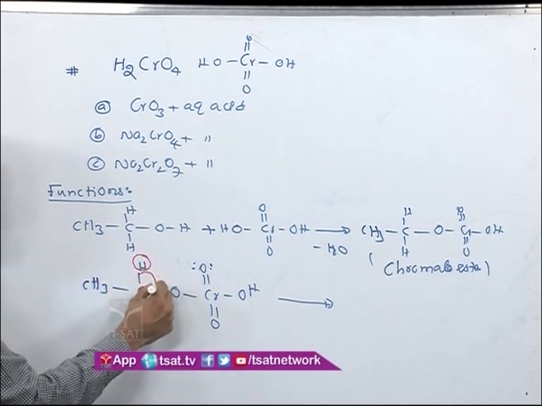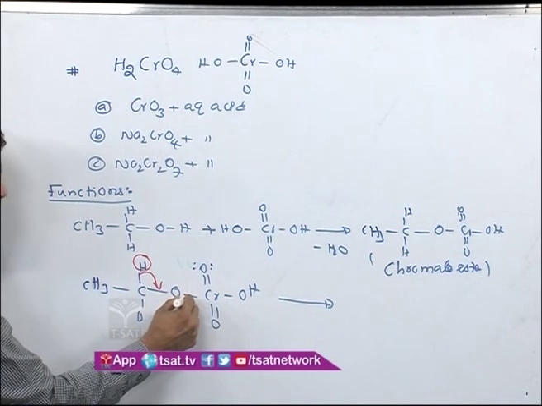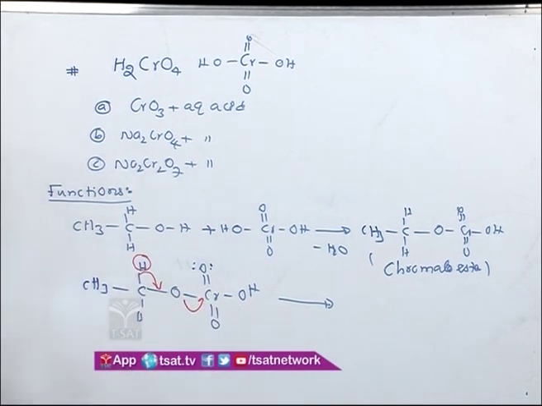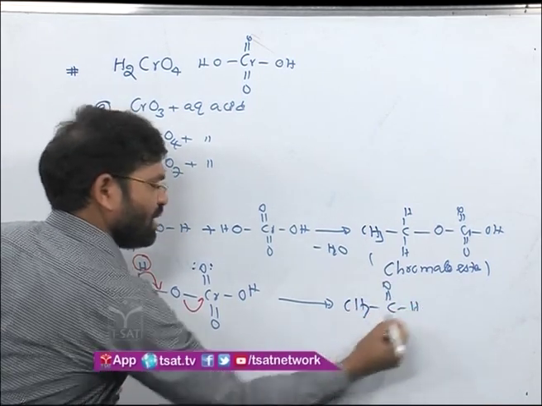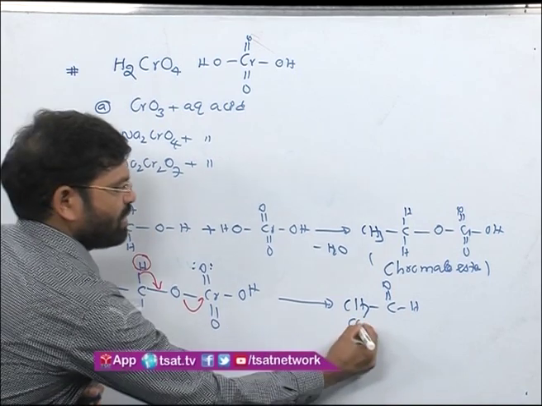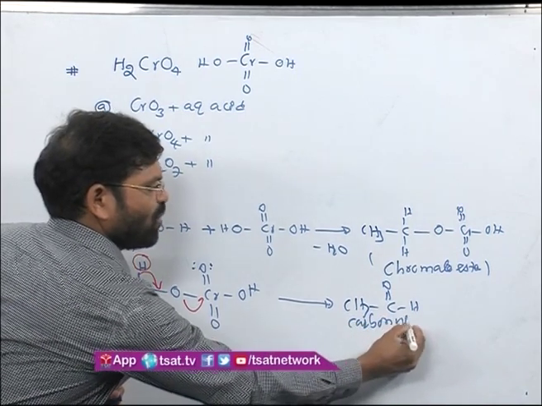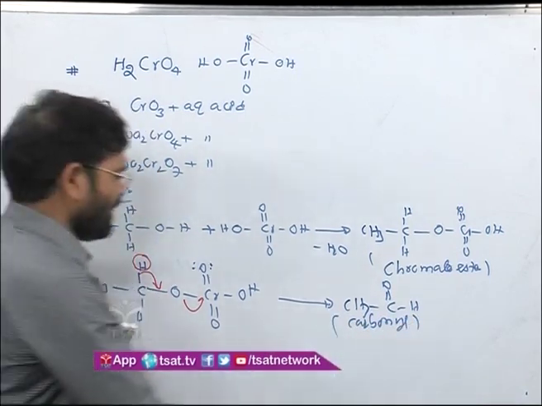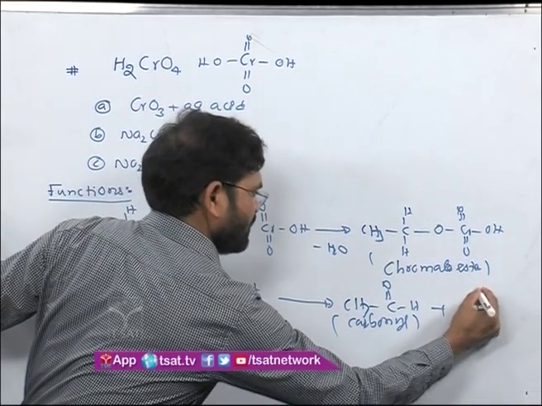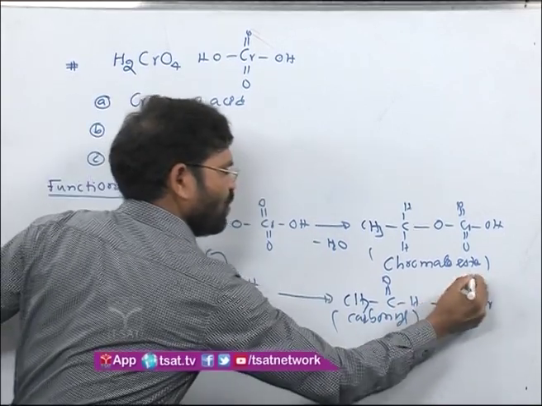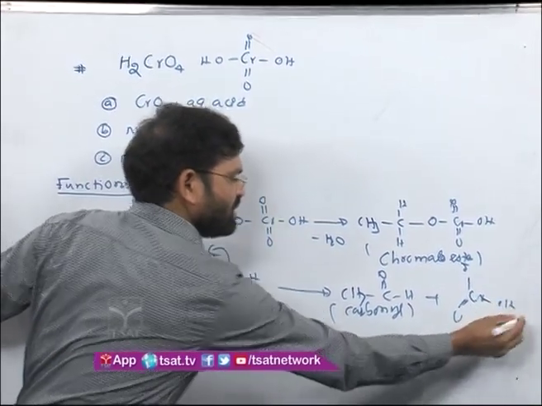Now this bond appears as a double bond and leaves this system towards the oxygen. So what you get is CH3, C double bond oxygen, hydrogen, an aldehyde, a carbonyl compound. Along with that, the Cr opens up as O minus, double bond oxygen, OH.